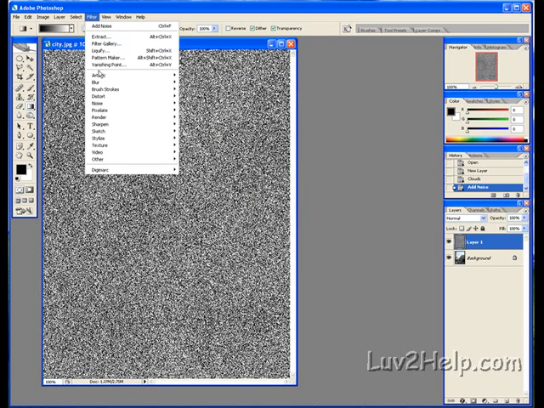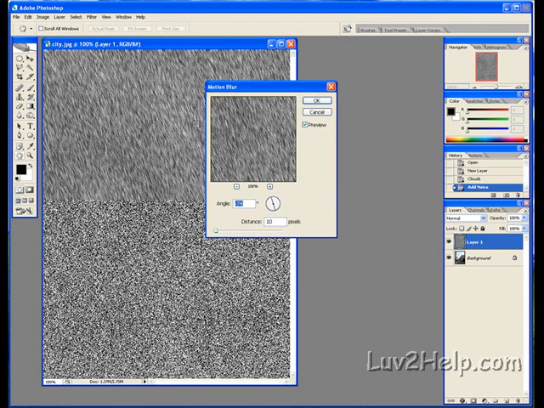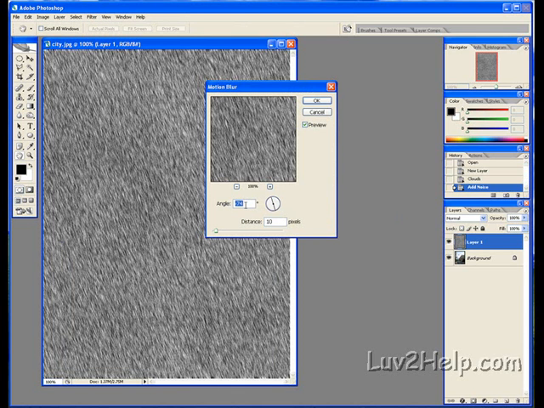Back to Filter, to Blur, down to Motion Blur, click. Angle minus 74 degrees, distance 10 pixels, OK.